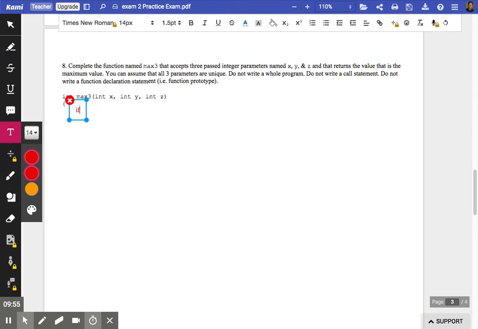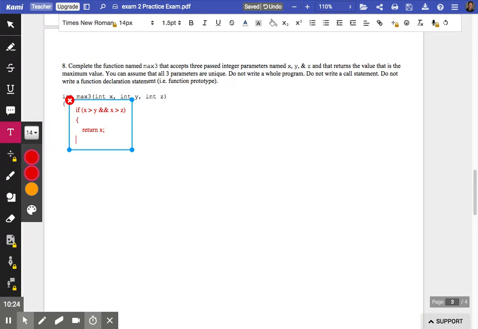No, we can't. We could do it with an if statement. Now, if x is greater than y, and x is greater than z, then I know conclusively that x is the greatest value. You are told that the three parameters are unique, so you don't have to worry about two numbers being equal to each other. If x is greater than y and x is greater than z, then we can return x, and mission accomplished.